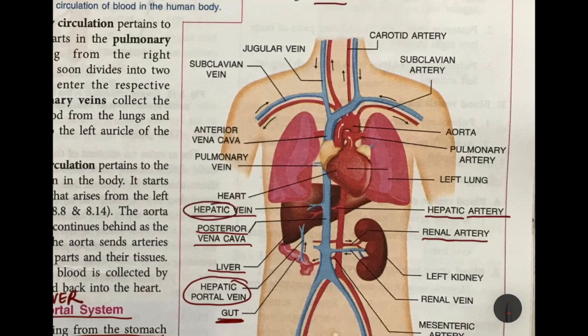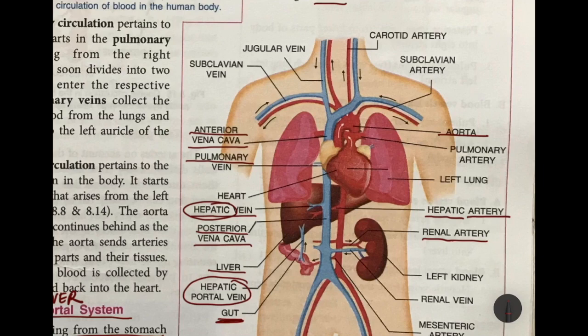Hepatic means liver. Pulmonary means the lungs. Anterior vena cava brings deoxygenated blood from the upper regions of our body, including our head, our face, and our neck. And aorta is the main blood vessel which comes out from the heart and carries oxygenated blood to different body parts.